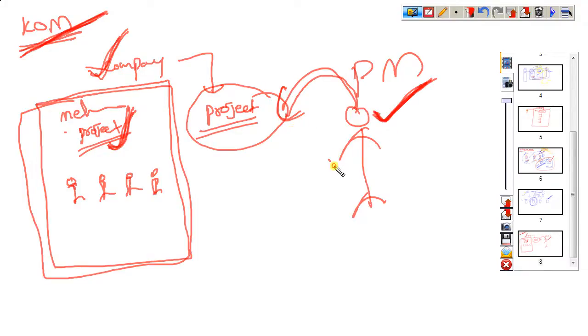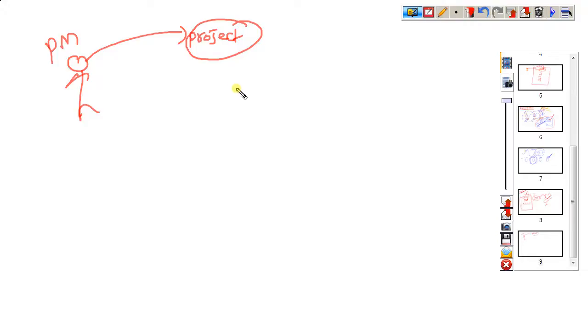So this project manager will find the core team. All the responsibility for completing this project is on the project manager, so they require one core team.